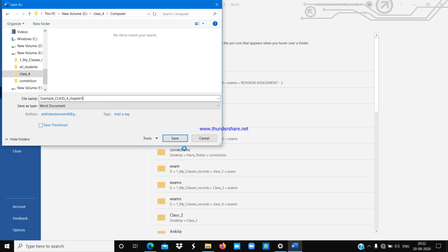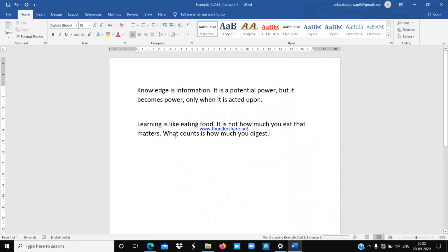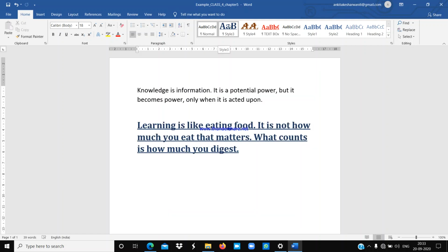Then after giving the name, you can click on save, and it will be saved. You can observe that your file name has changed from example1 to example class 4 chapter 5. So like that you can save your file the first time.